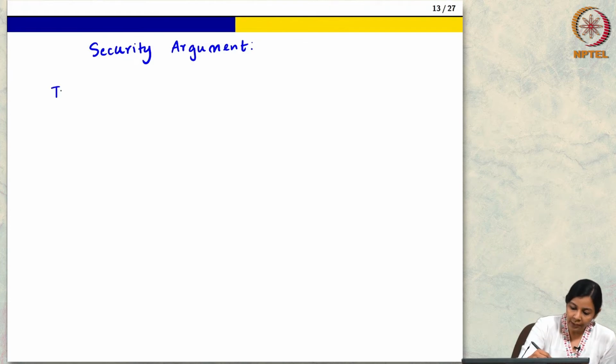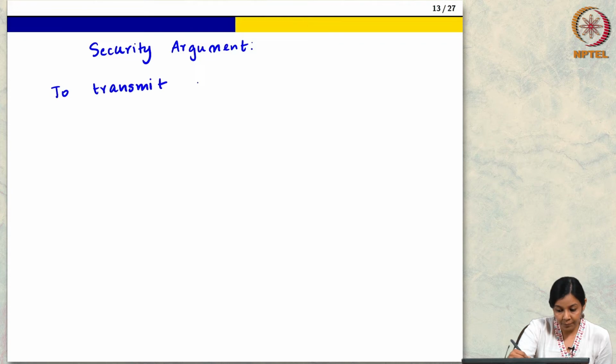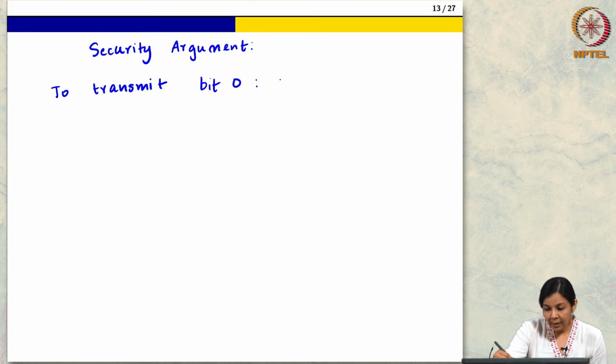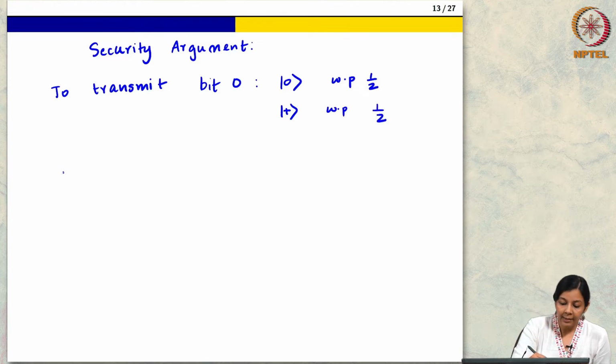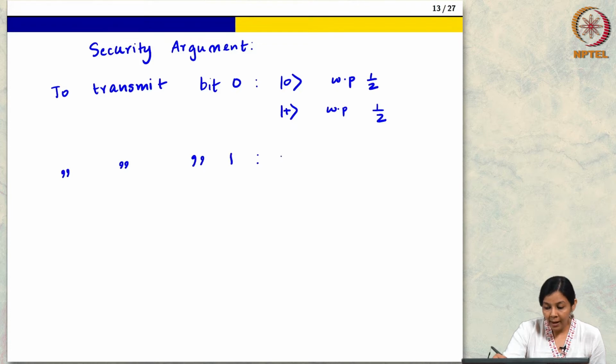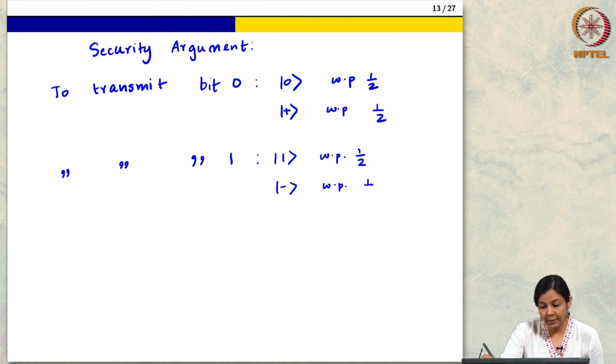To transmit classical bit 0, I send 0 with probability half and plus with probability half, and to transmit bit 1 I am going to send 1 with probability half and minus with probability half.